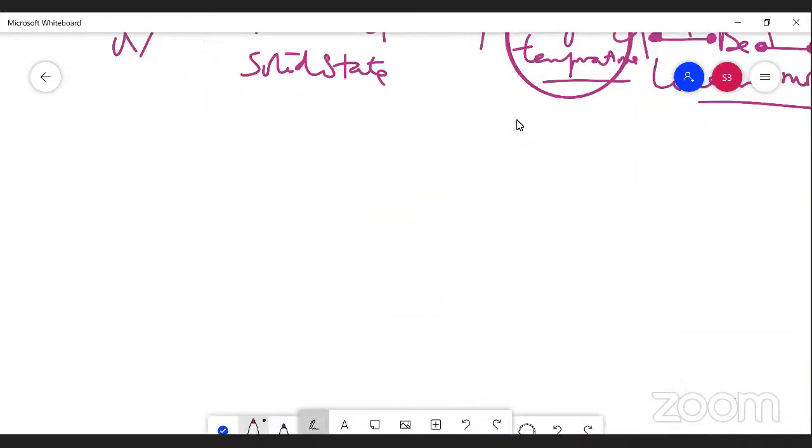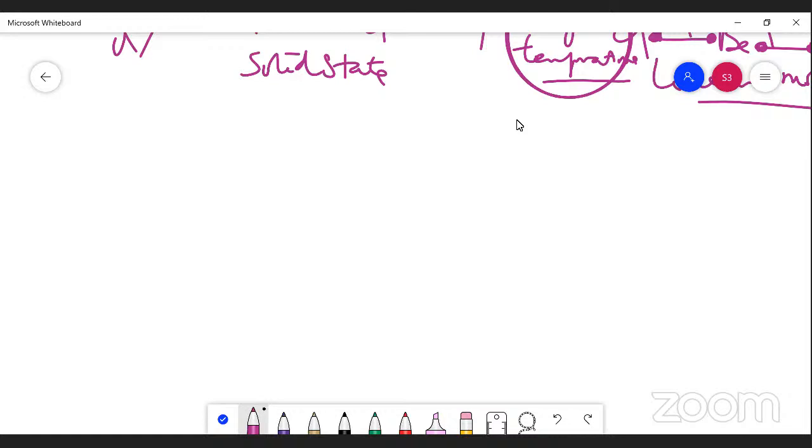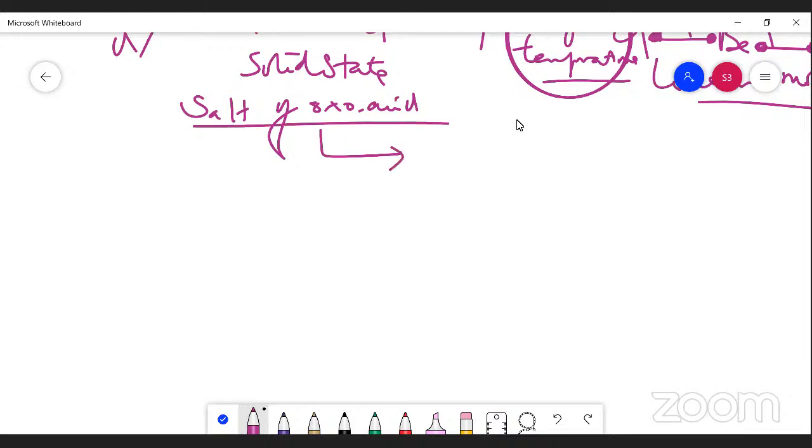Next we are going to study the concept of salts of oxoacids. The salts of oxoacids are nothing but salts which contain oxygen. That's the point we should write now: the salt which contains oxygen.